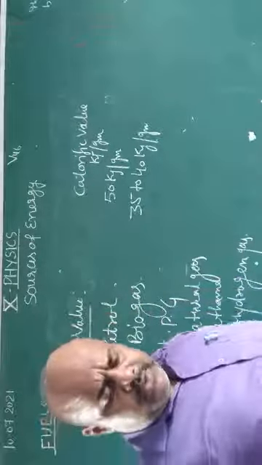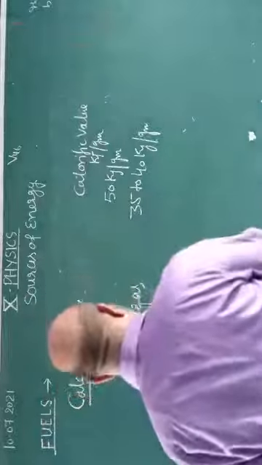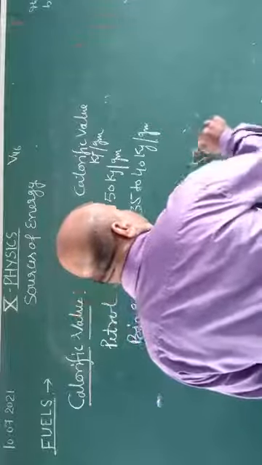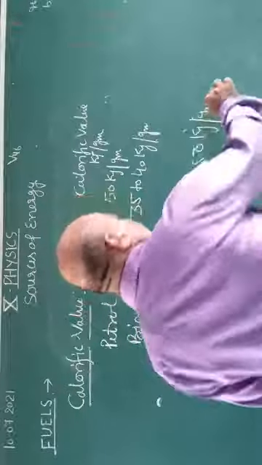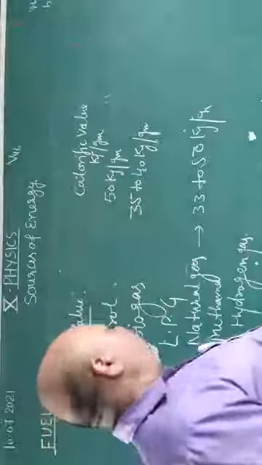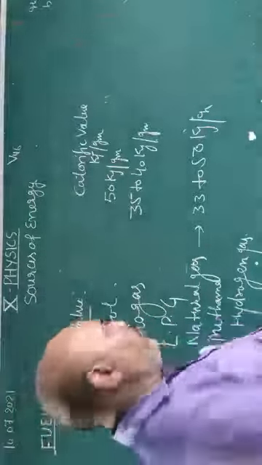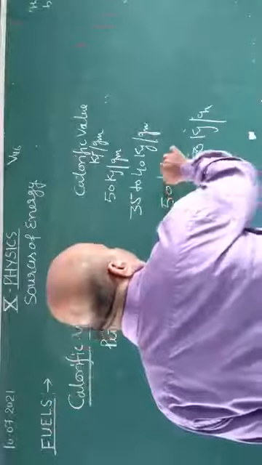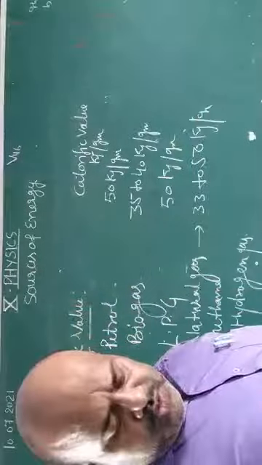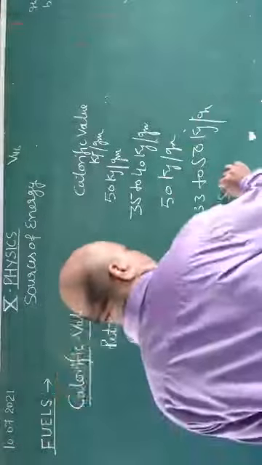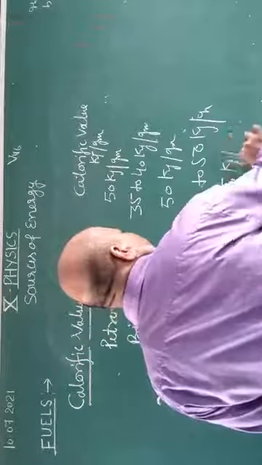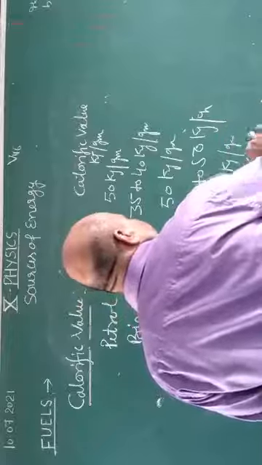Natural gas has 33 to 50 kilojoule per gram. LPG has 50 kilojoule per gram. Methane has 55. I know hydrogen is 150. This is kilojoule per gram.